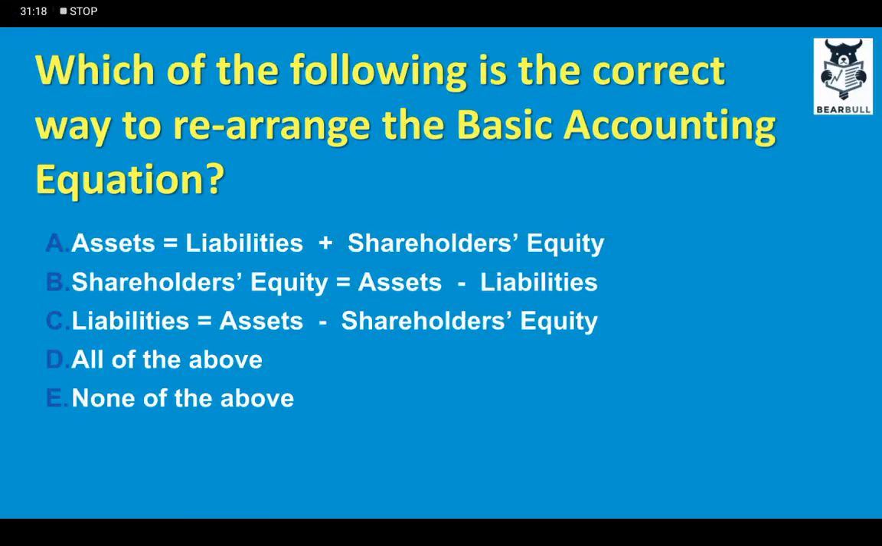Which of the following is the correct way to rearrange the basic accounting equation? A: Assets equal liabilities plus shareholders' equity. Yes, this is true. B: Shareholders' equity equals assets minus liabilities. Of course, when we take the liabilities to the other side, it becomes assets minus liabilities equals shareholders' equity, so B is also true. C: Liabilities equal assets minus shareholders' equity. This is also true. And so the answer is essentially D, which is all of the above.